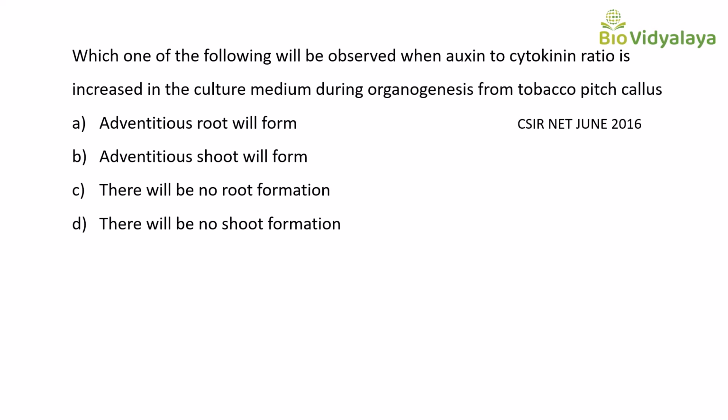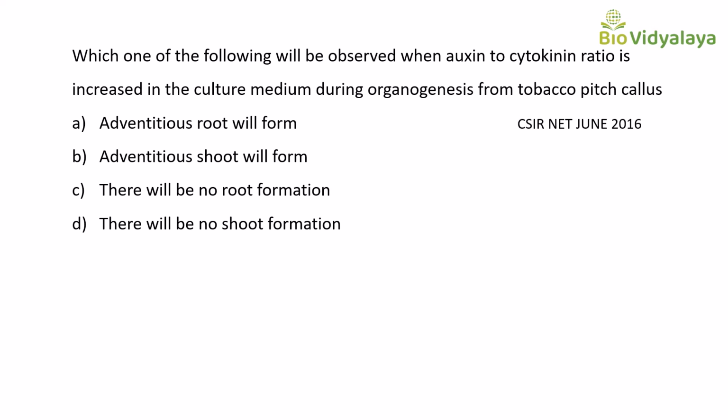This is the question from CSIR NET June 2016. Question is, which one of the following will be observed when the auxin to cytokinin ratio is increased in the culture medium during organogenesis from tobacco pith callus? Options are option A, adventitious root will form, option B, adventitious shoot will form, option C, there will be no root formation, option D, there will be no shoot formation.